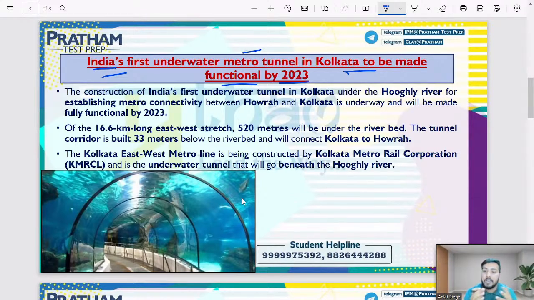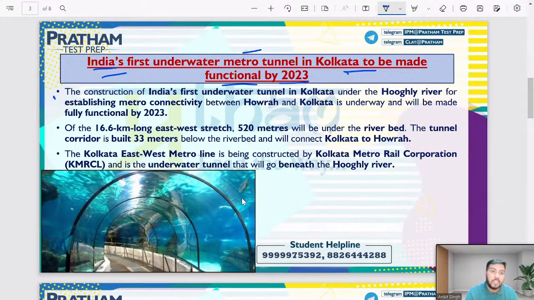Static और current को हम link करते हुए पढ़ेंगे, तो this will not be monotonous for you all, और आप easily चीजों को relate भी कर पाएंगे. So what is the importance of this news? Importance of this news is this. This is India's first underwater metro tunnel, and where it is going to start? In Kolkata, to be made functional from which year? 2023. I hope this is clear.